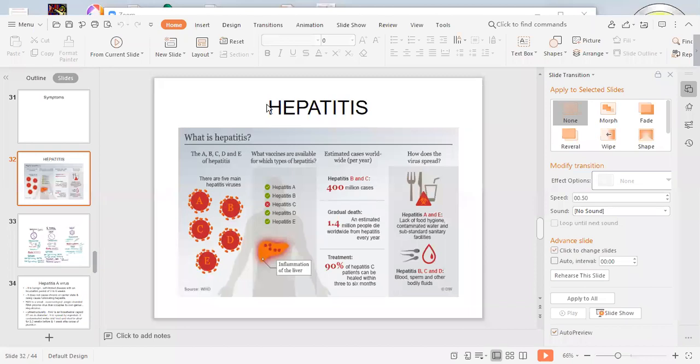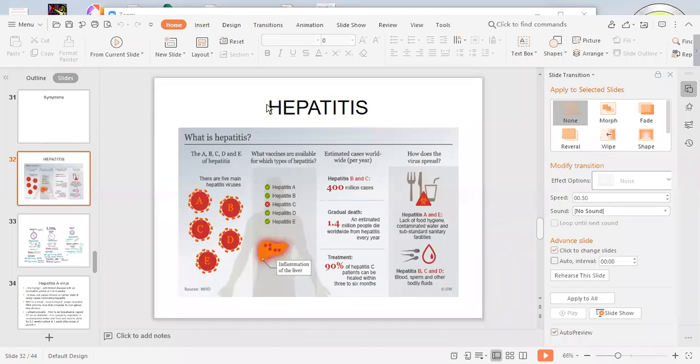clay-colored stool. Yellow skin, that is, we call it as yellow pigmentation. What is jaundice? Jaundice is a yellow pigmentation of skin and mucous membrane caused by excess of bile pigment.